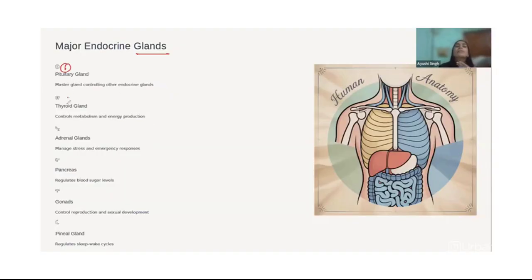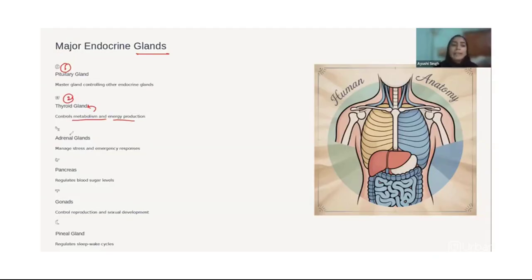Then the thyroid gland is present here. It controls metabolism and energy production. That means the speed at which reactions in your body are happening is decided by the thyroid. If this is affected, you might lose a lot of weight, or you might gain a lot of weight.